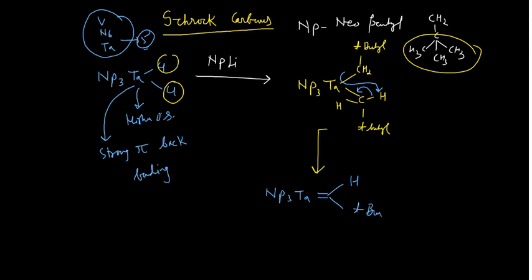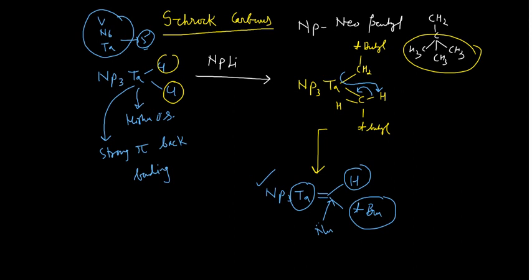This is a sigma donor, this is also a sigma donor, and tantalum is an early transition metal, and neopentyl is a non-pi acceptor ligand, and that's why it is the Schrock carbene. In the Schrock carbene, this carbon is nucleophilic, so it has an affinity towards the electrophile. So this is how you can prepare it.